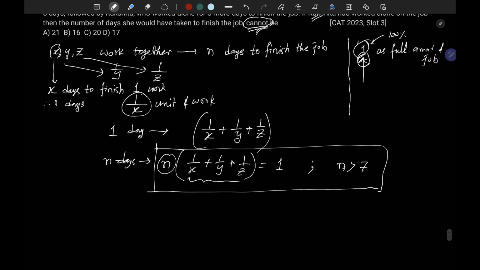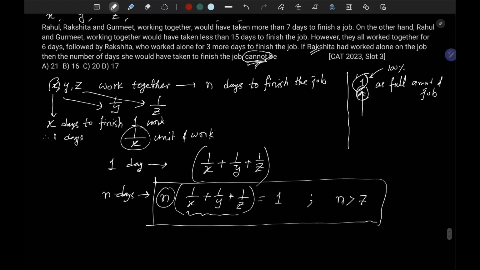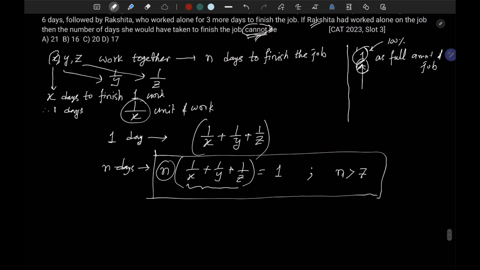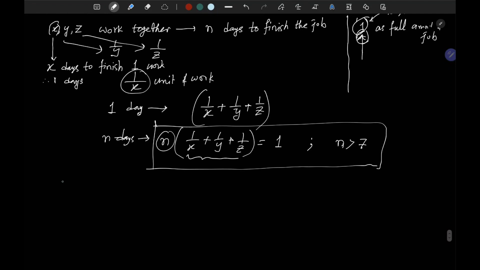Let's move on to the second part. They have said that on the other hand, X and Z working together would have taken less than 15 days to finish the job. We will proceed similarly. In one day, persons X and Z would do 1 by X plus 1 by Z amount of work.